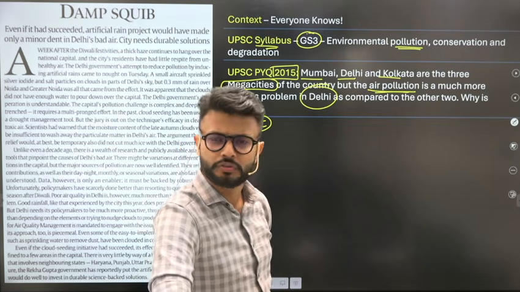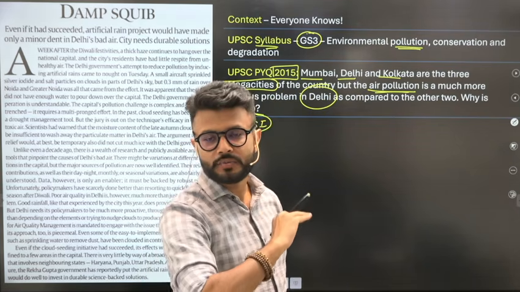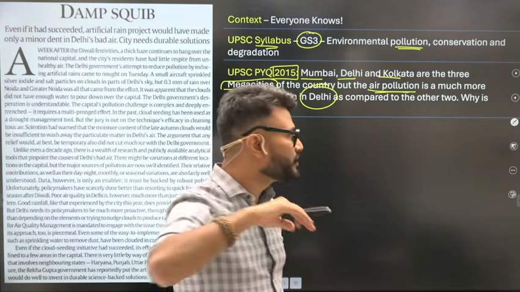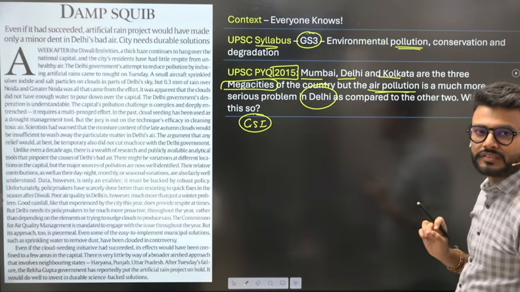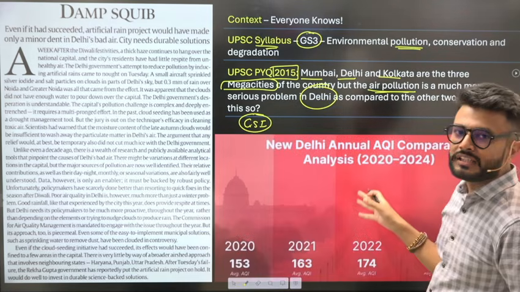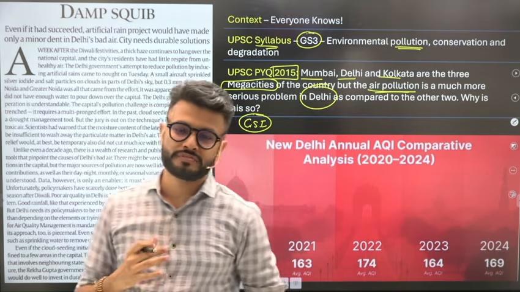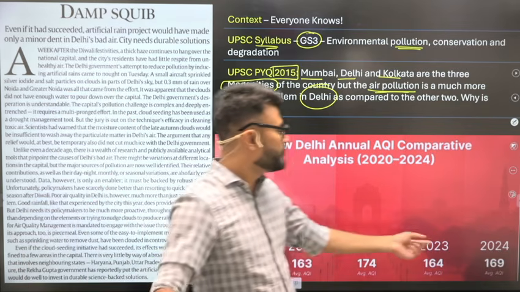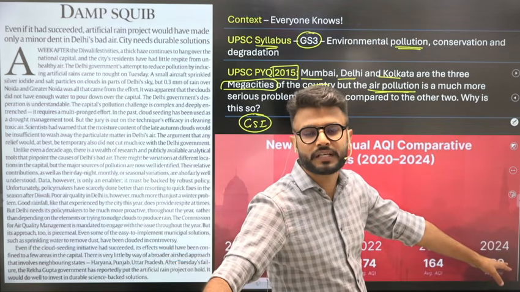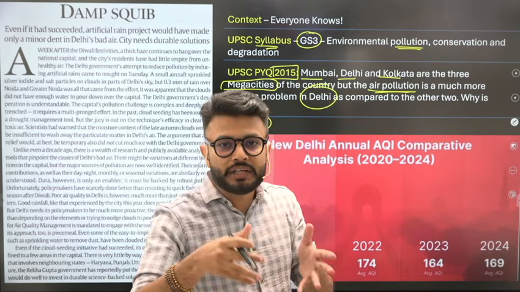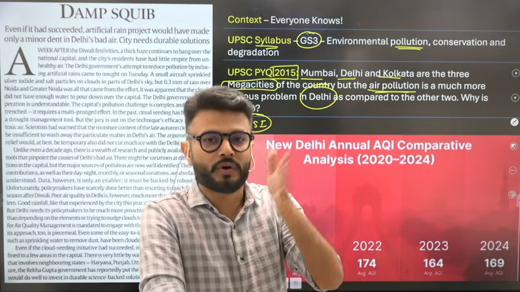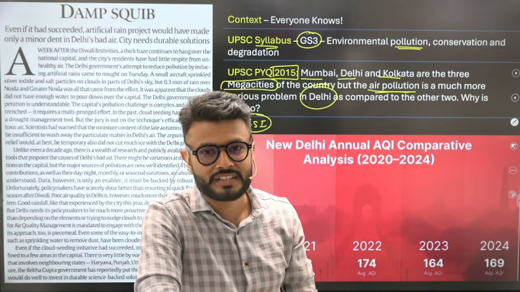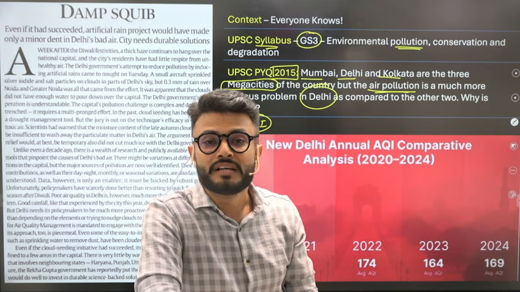So to understand this question as well as the broader phenomenon of air pollution in Delhi, we need to understand the natural as well as anthropogenic factors. This image shows you the rising AQI levels in the last 4 to 5 years. From 2020 it was 153, in 2024 it was 169, the average air quality index of Delhi. And this year we know that again during winter seasons the AQI has broken all the records. It doesn't matter how much you can manipulate the data, but yes, air quality is deteriorating.